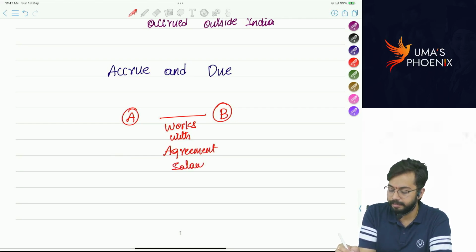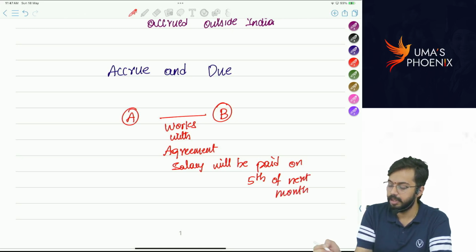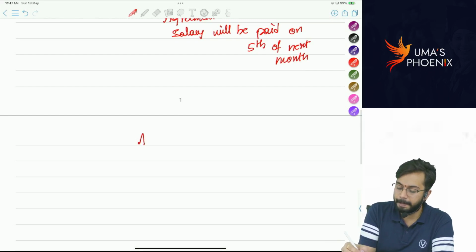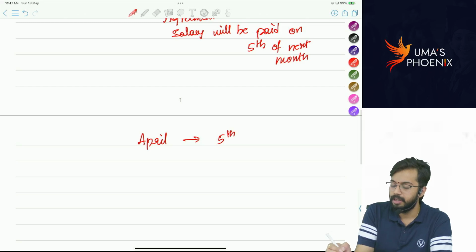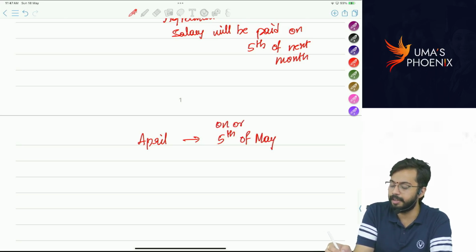Salary will be paid on 5th of next month. That means what? April month salary will be paid to the employee on 5th of May, on or before 5th of May. Am I correct or not? Yes.